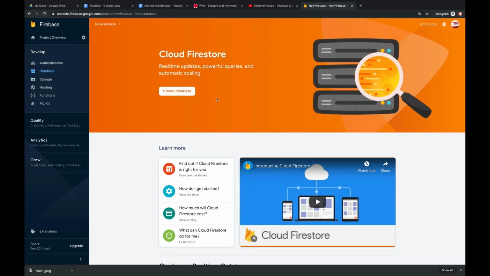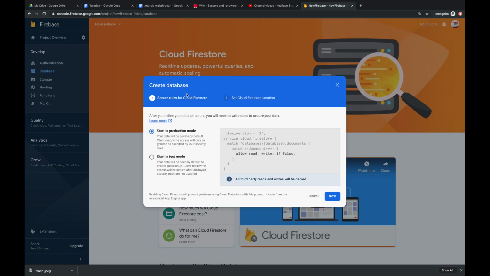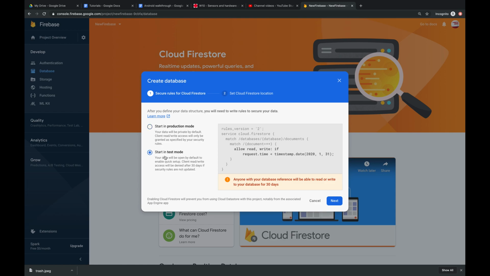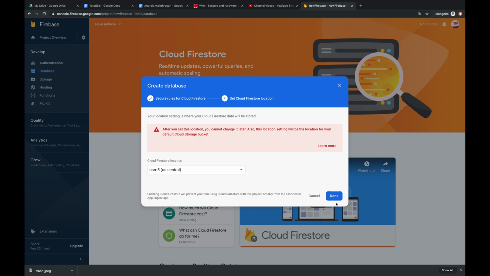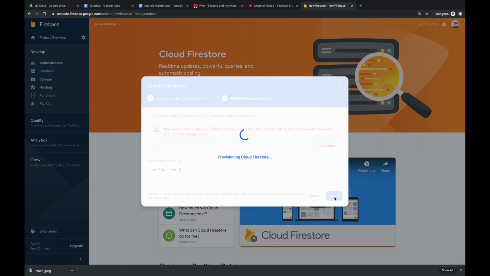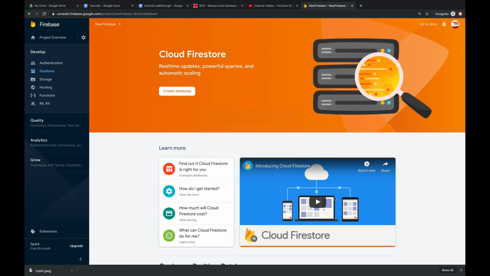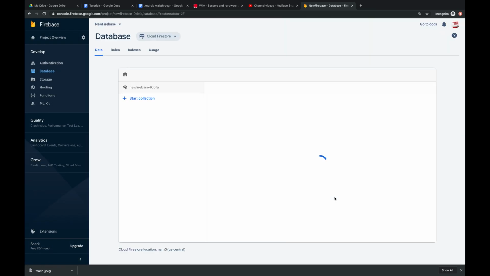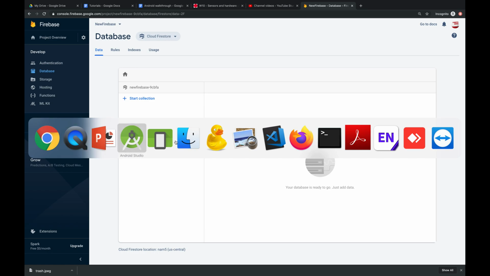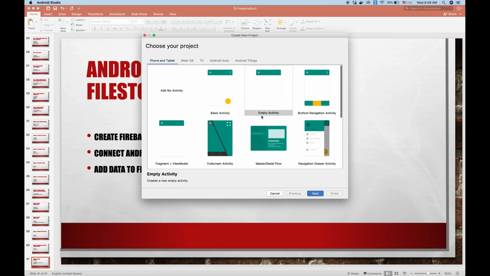Okay, and we click create database to create a new database. And because we are testing it, just put it in test mode. Okay, there we go. We can create a collection here, or Firebase will create a collection for you. So we don't have to worry about that.